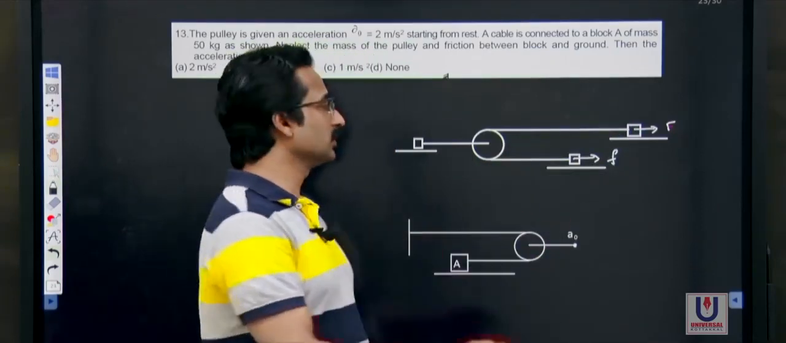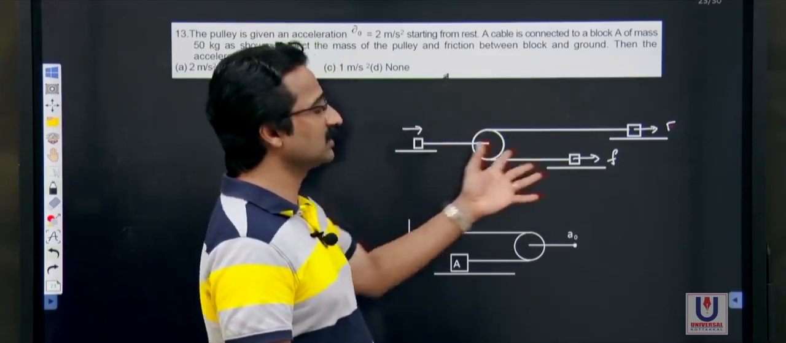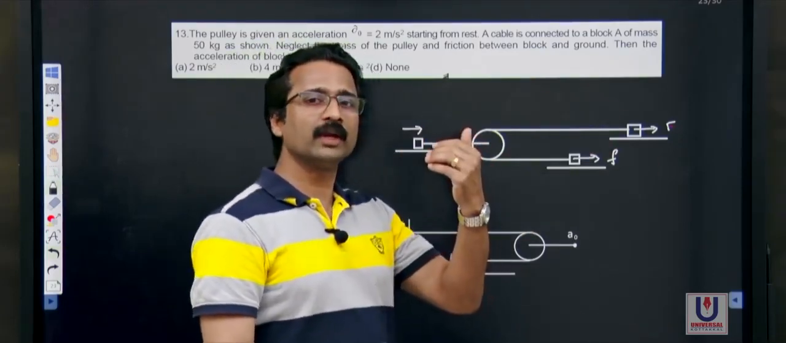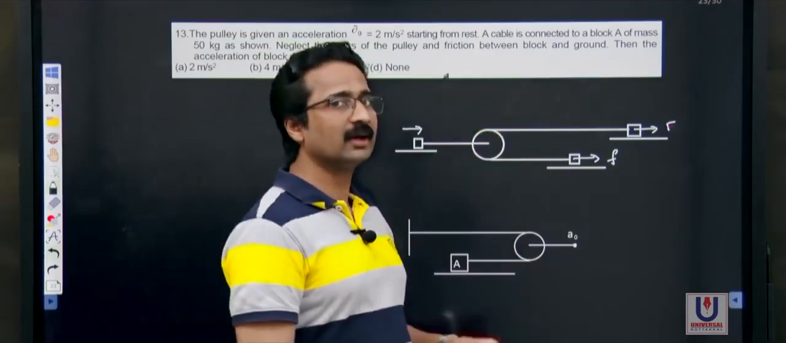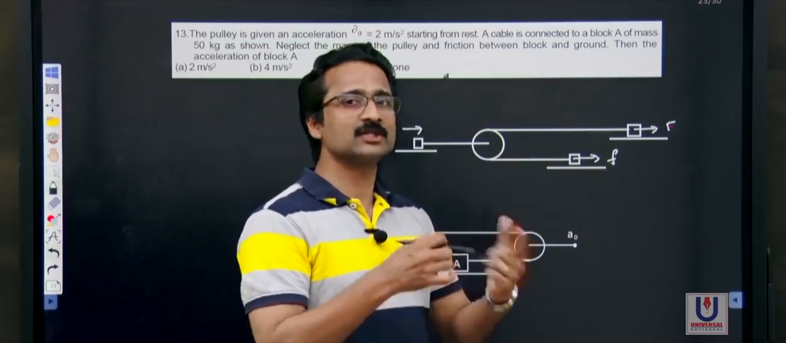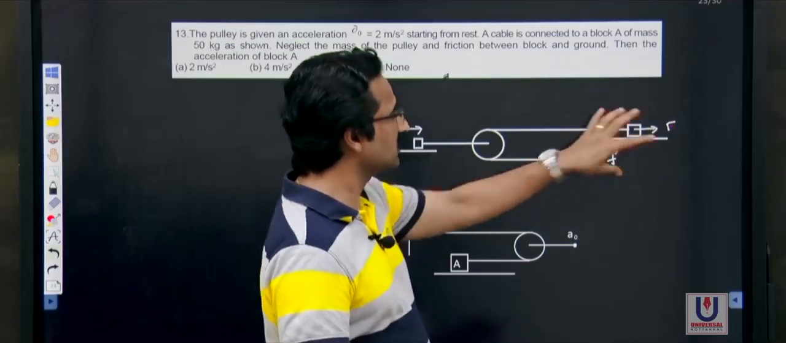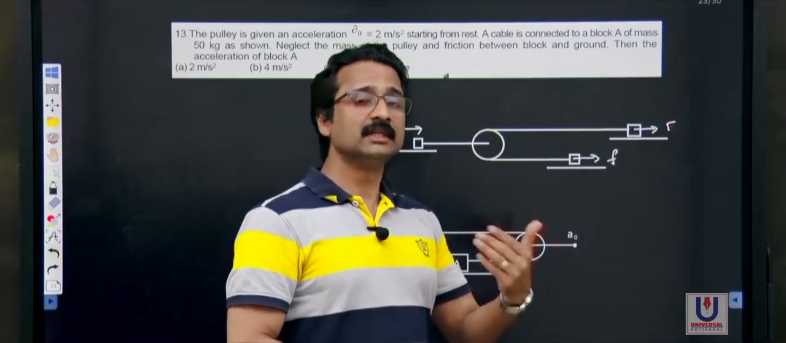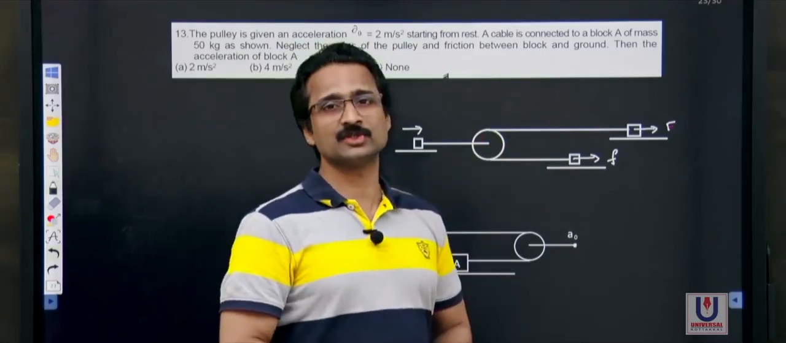Now when the pulley moves, this body also will follow it. So there are three bodies you can see moving. They may be moving at different velocities and different accelerations. But even though they are different, certain equations are actually satisfied because it's a single system. If these bodies are having certain velocities, they must satisfy certain equations because the strings are inextensible.